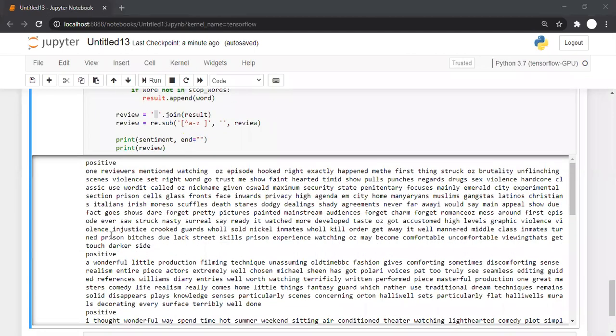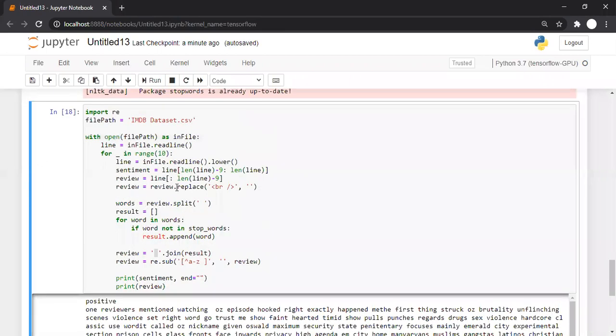Any doubt in the class till this point? So we tokenize it, then we remove the stop words. After removing the stop words, we remove special characters and so on.